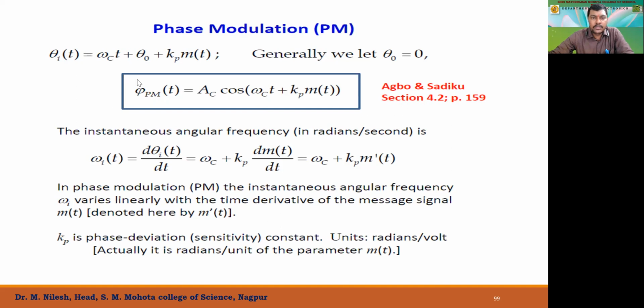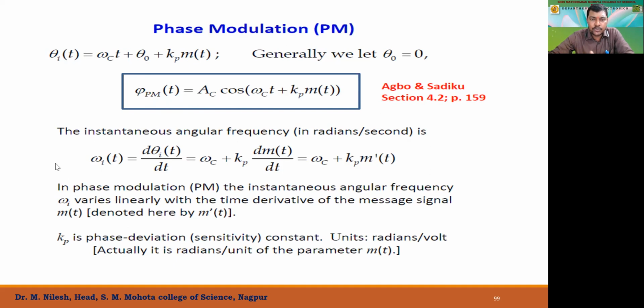So phase modulation, phi PM(t), will be equal to Ac cos(omega c t plus kp m(t)). So theta 0 can be taken as 0 and we will have theta(t) equal to omega c t plus kp m(t). The instantaneous angular frequency in radians per second is given by omega i(t). Now theta is converted into omega, that is, theta equals 2 pi omega.